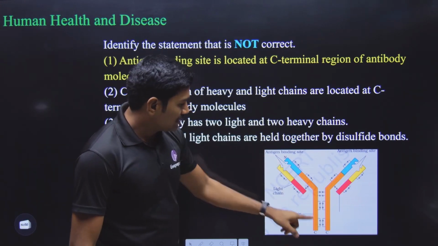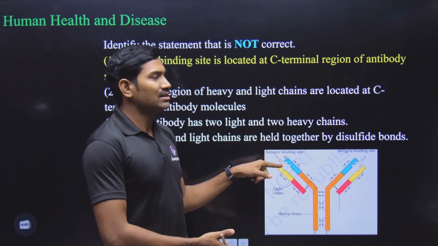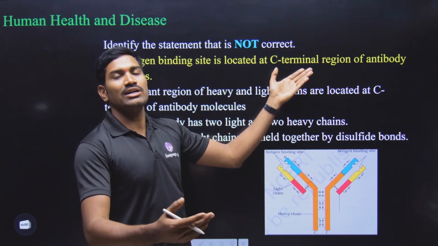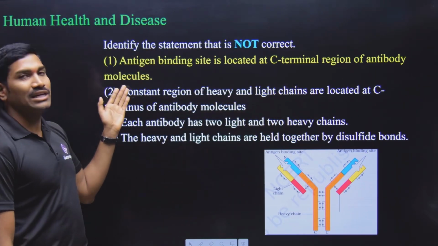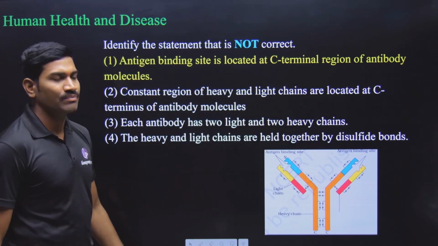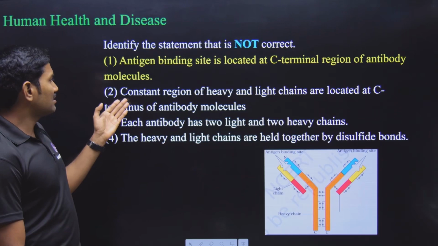Is it located at the C terminus site or the N terminus site? N terminus site. But here they are saying that it is located towards the C terminal region of the antibody molecule. So it is a wrong statement. Remaining all are correct, but still let us read it.